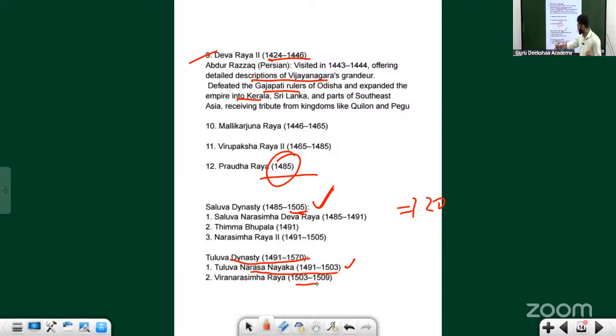The real founder of the Tuluva dynasty is Veera Narasimha Raya, the brother of Krishna Deva Raya. The greatest ruler of the Tuluva dynasty is Krishna Deva Raya. But you need to understand that the Tuluva dynasty started in the Vijayanagar Empire from the brother of Krishna Deva Raya, not exactly from Krishna Deva Raya. So it is Veera Narasimha Raya. Clear?